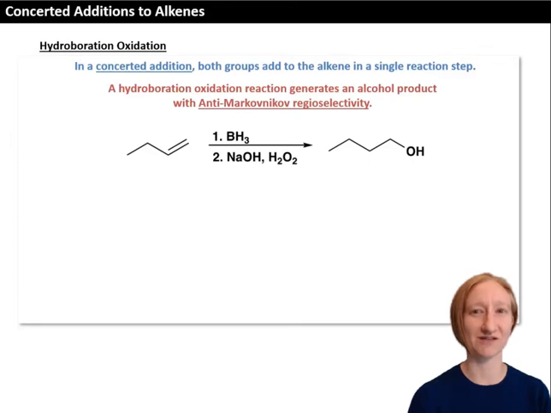concerted addition. And our first example of a concerted addition to an alkene is a hydroboration oxidation reaction. In this reaction, we treat an alkene with borane, BH3, and then with hydrogen peroxide, H2O2, and a hydroxide, OH-, a strong base. And this forms an alcohol product. And here, unlike the reactions we saw in the last video, the alcohol forms on the less substituted carbon. It forms with the opposite of Markovnikov selectivity, or anti-Markovnikov regioselectivity.